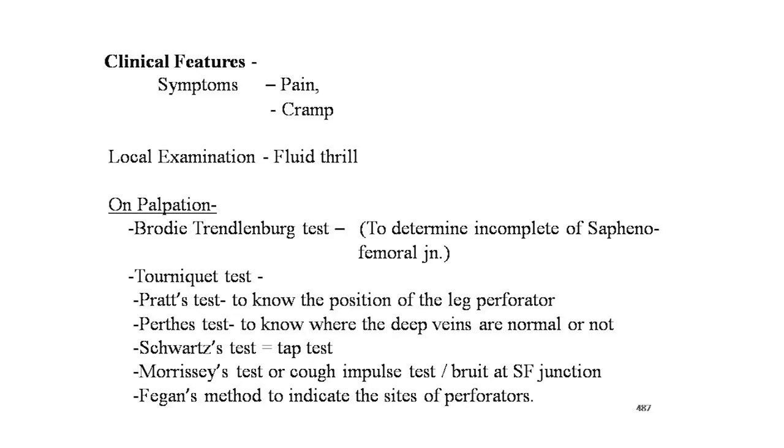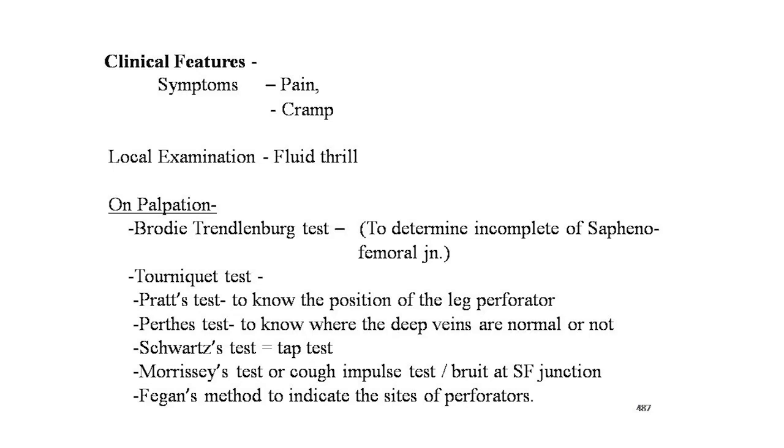In this test, the tourniquet is tied around the thigh or leg at different levels after the superficial veins have been emptied by raising the leg in the recumbent position. Next is the Pratt test. This test is performed to know the position of the leg perforators. Next is the Perthes test to know whether the deep veins are normal or not. Schwartz test.